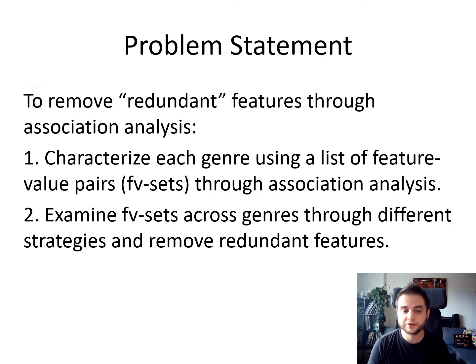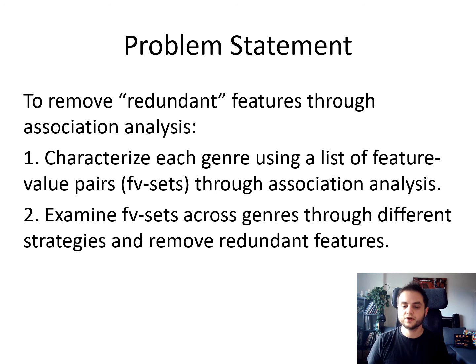So the main problem that we're trying to solve is to remove redundant features through association analysis. The first step is we characterize each genre using a list of feature value pairs, which we also call feature value sets, FV sets, using association analysis. Now the main algorithm in association analysis is the Apriori algorithm, which you can think in terms of the market basket analogy, where a certain percentage of customers in a supermarket buy certain items together.